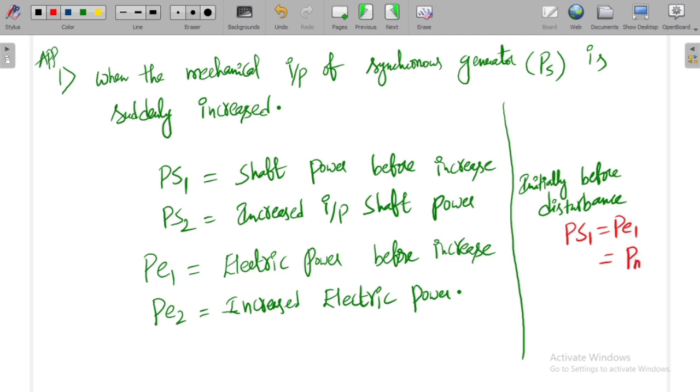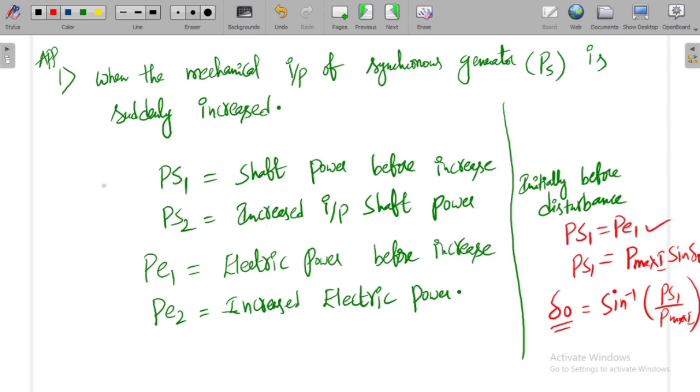PE1 can be taken as Pmax1 sine delta naught before the disturbance. This is PS1. From this I can find delta naught as sine inverse of PS1 by Pmax1. This is the initial load angle before the disturbance. Delta naught is very important, it is a stable load angle, the load angle before the disturbance. Before the disturbance, you have both the powers the same.